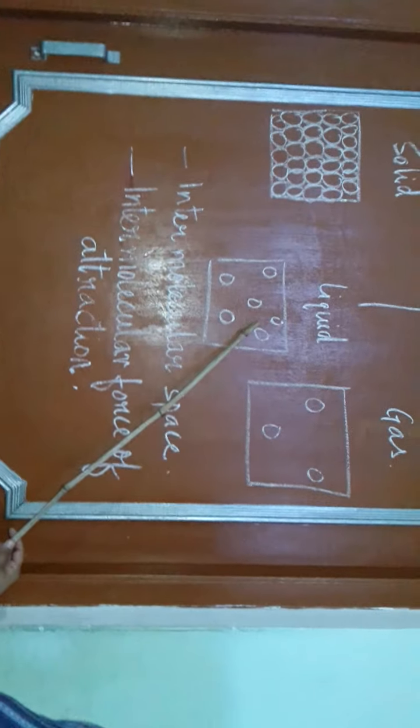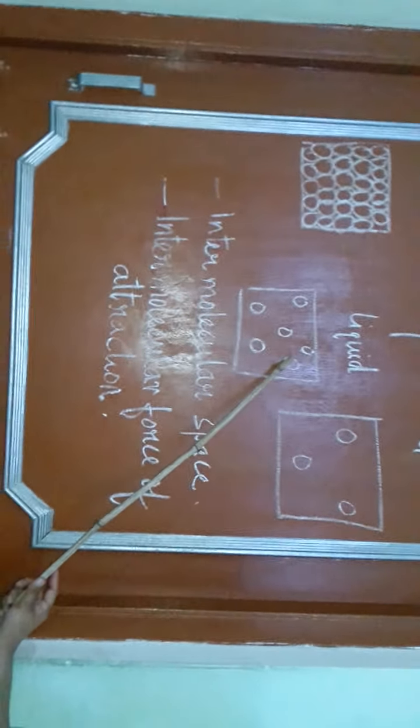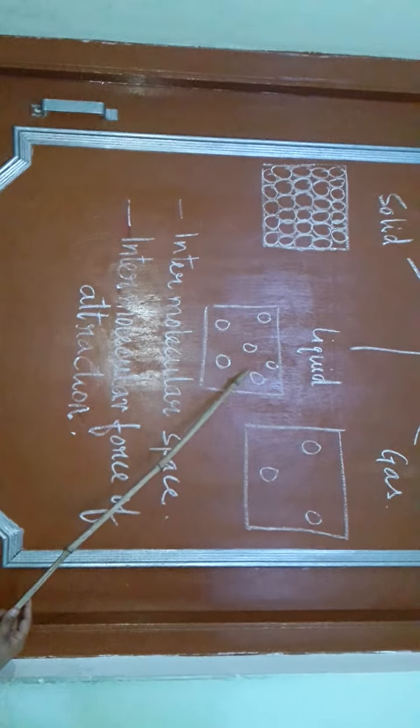But now we'll see the same things for liquid. Liquids have definite volume but not definite shape. Let us just see. This is a liquid. What is the volume? It is 200 ml of water we have here, right?